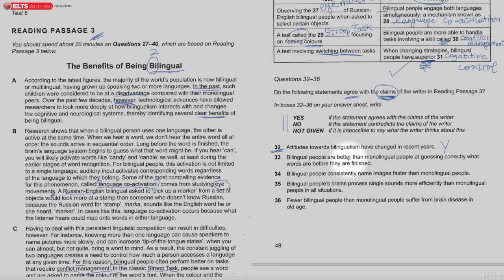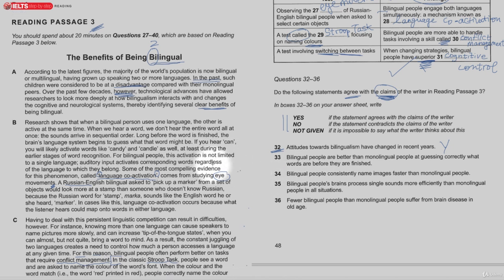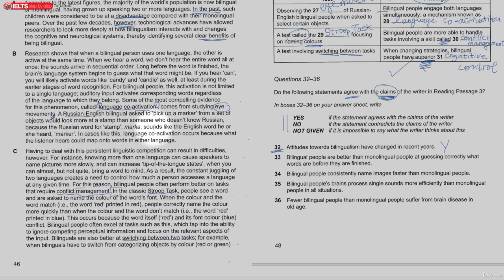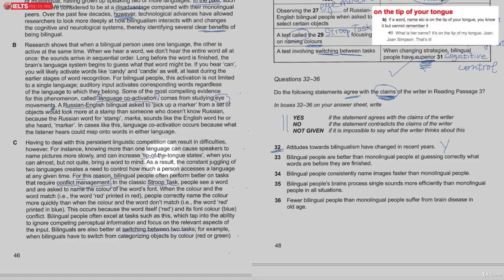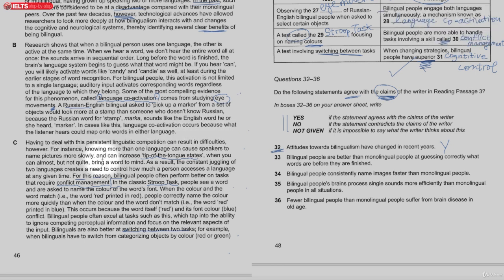Okay, bilingual people are better than monolingual people at guessing correctly what words will be before they're finished. And if you were paying attention, you might have heard or read the word tip of the tongue. Okay, now don't get mixed up with that. Tip of the tongue is I can't quite remember. I know the word. Maybe I know the first letter, or it sounds like, okay, but it's in my mind. I know the first letter, I just can't remember the whole word. That's called it's on the tip of my tongue. Somebody might say, it's on the tip of my tongue. I know the first two letters, but